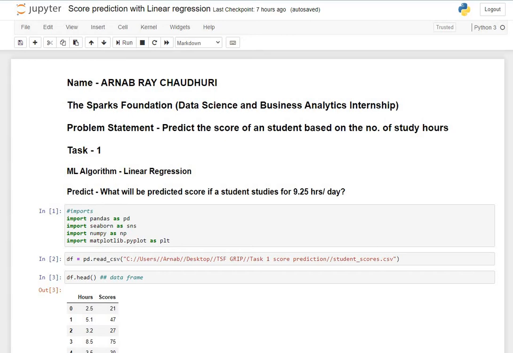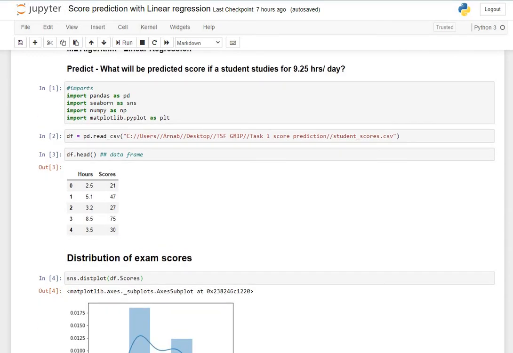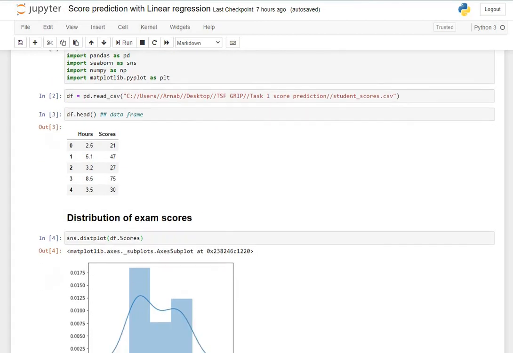Firstly, we will import all the libraries, that is pandas, seaborn, numpy, matplotlib, etc. Then we will read the CSV file, student_scores. From there, we can see that there are two variables: one is hours and another one is scores.